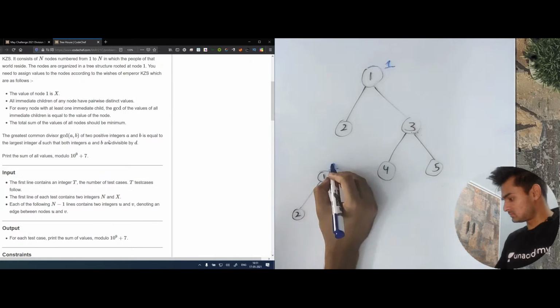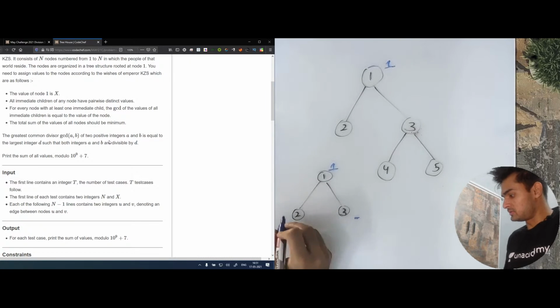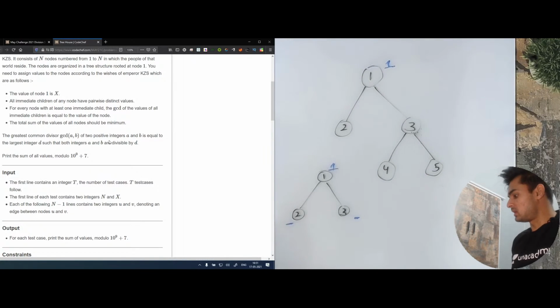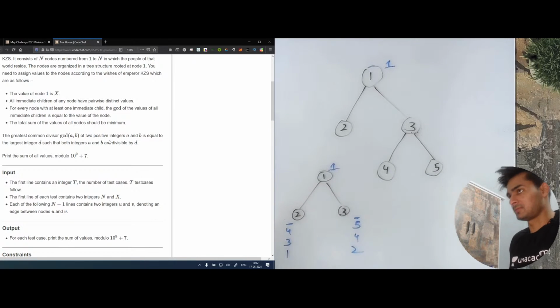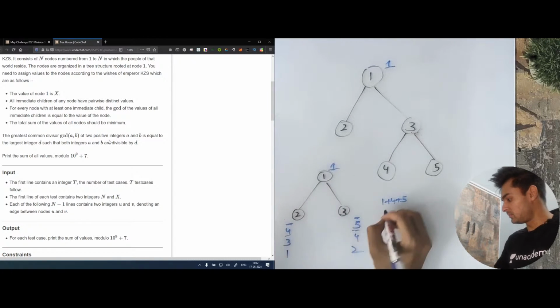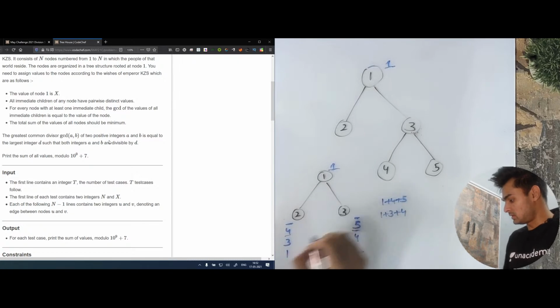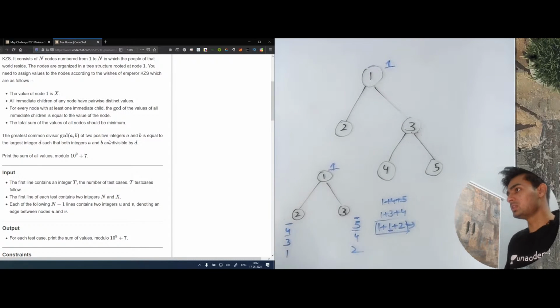Now, what are the minimum values for 2 and 3, which will give us a GCD of 1? Since this is 1, we can have any values. We can have 4, 5 here, we can have 3, 4, we can have 1, 2, or anything. If we have 4, 5, the sum will be 1 plus 4 plus 5. For 3, 4, the sum will be 1 plus 3 plus 4. For 1 and 2, the sum will be 1 plus 1 plus 2. As you can see, this sum is minimum.